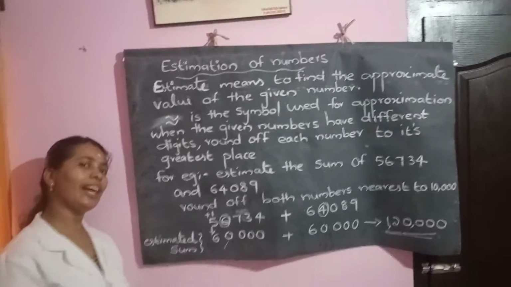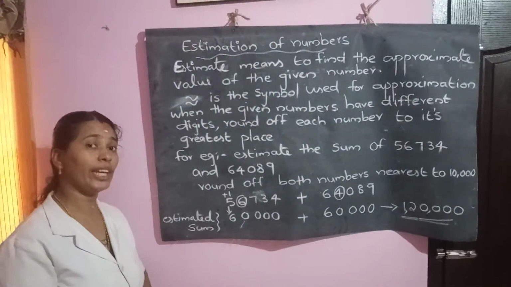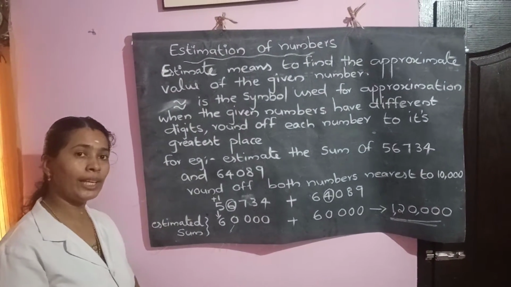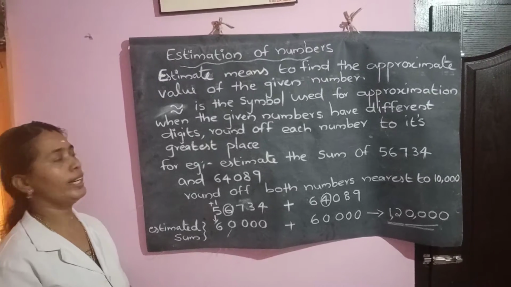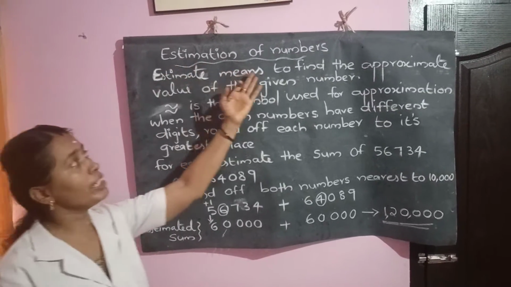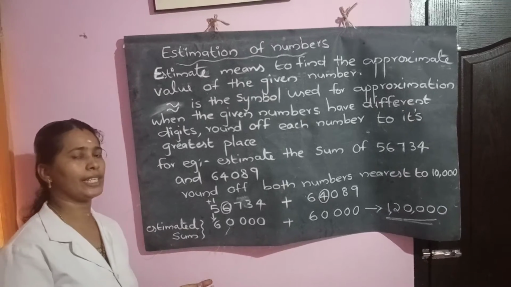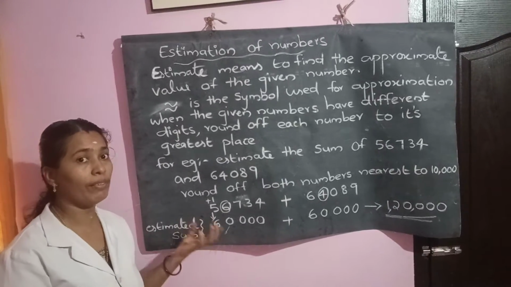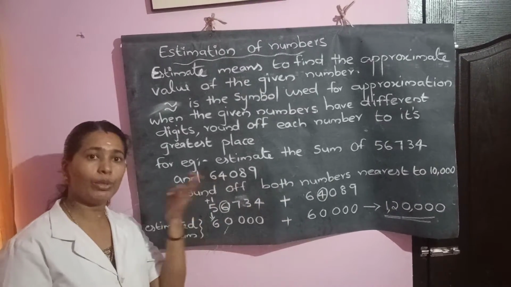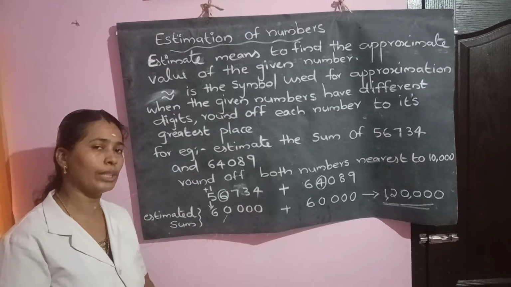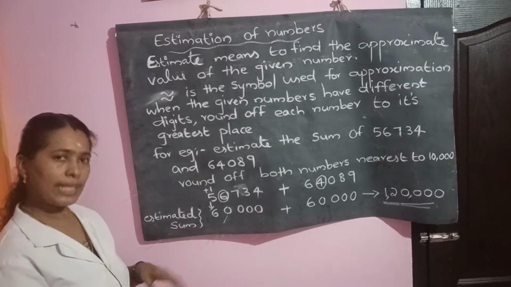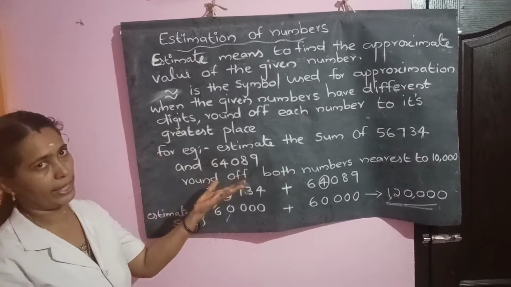Children, last class we studied simplification of numbers using the BODMAS rule. Now we are entering a new topic, estimation of numbers. But it is not new to you, because last year we studied how to round off a given number to the nearest 10, nearest 100, nearest 1000, etc. Let us revise once again.